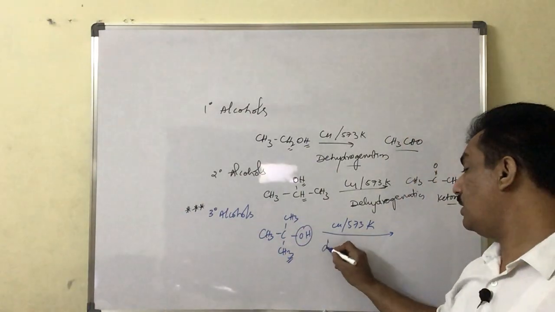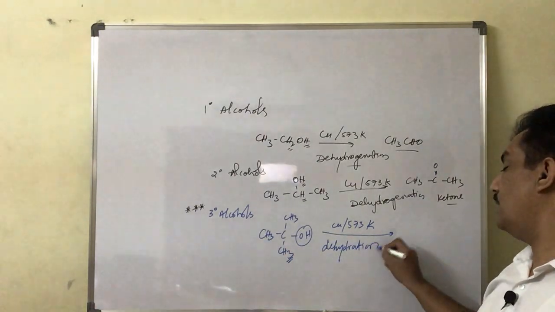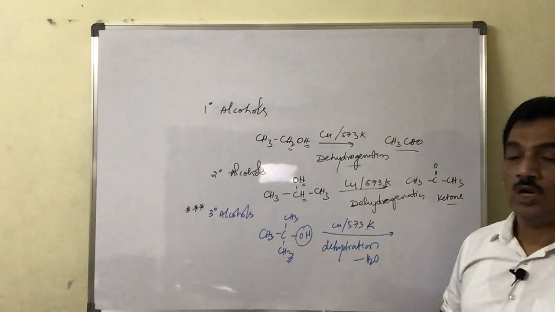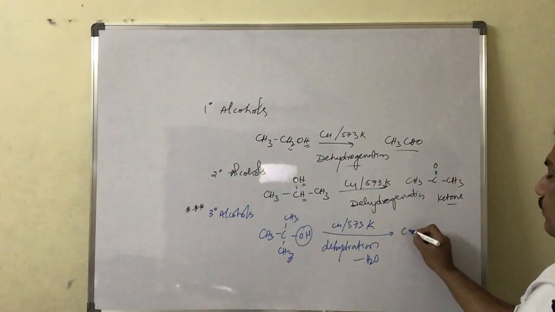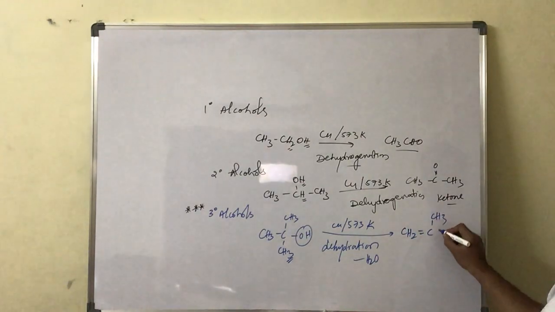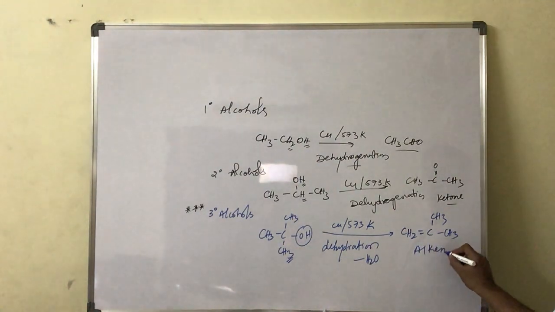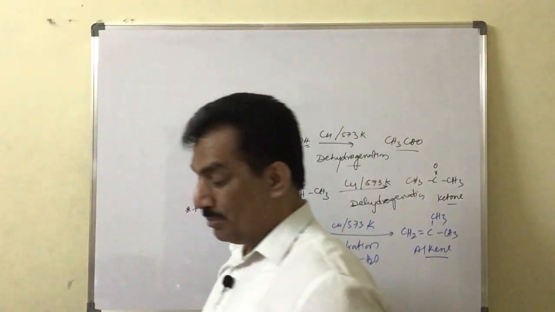Here it is not dehydrogenation, it is dehydration. Dehydration means elimination of water, not H2. When this hydrogen and this OH go out, the remaining part is CH2 double bond C, CH3, CH3. That is, an alkene is formed from a tertiary alcohol, but not a carbonyl compound. You have to remember that.